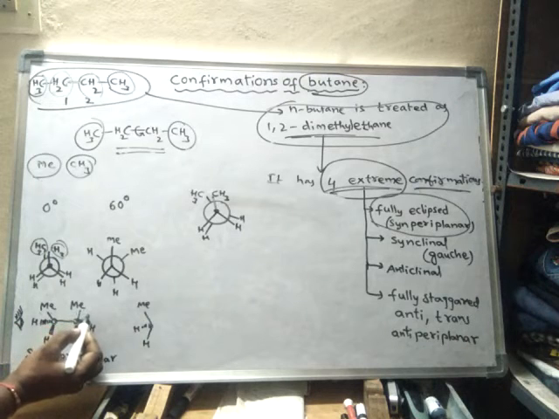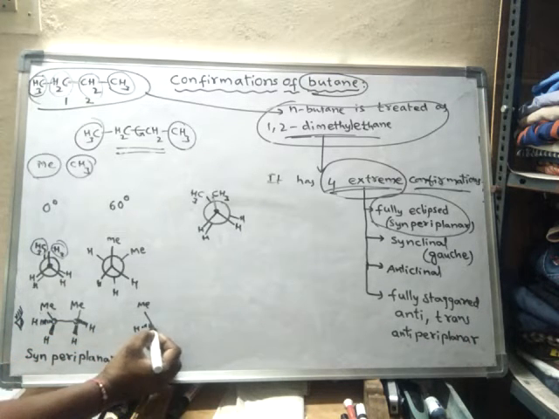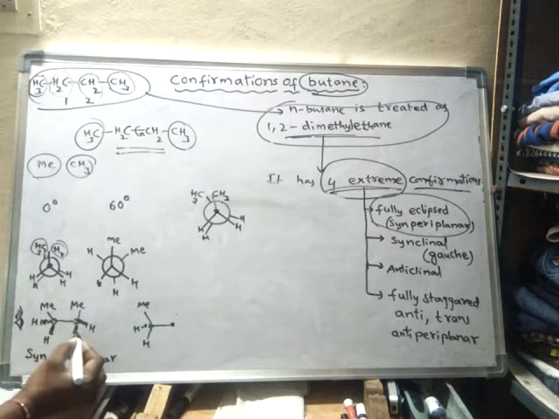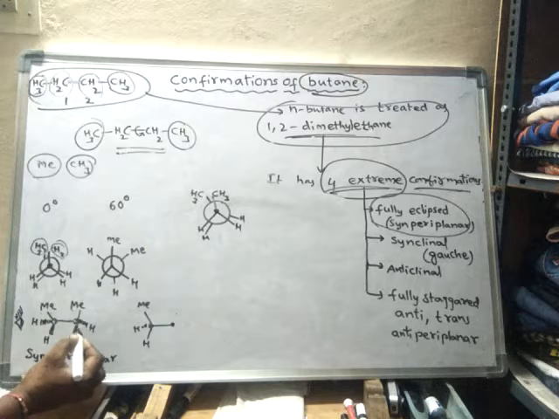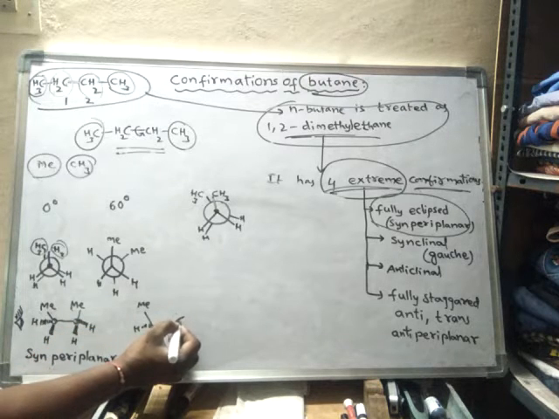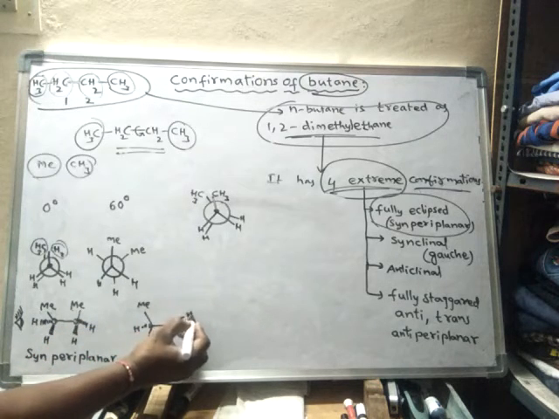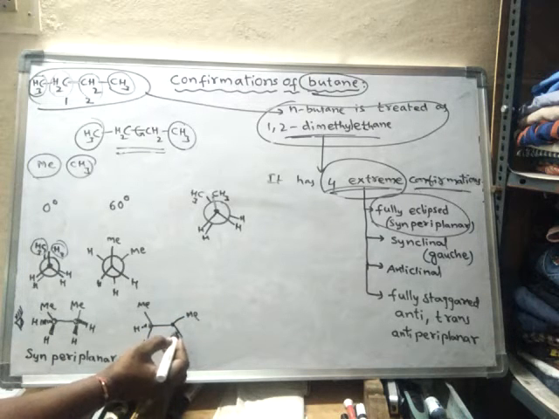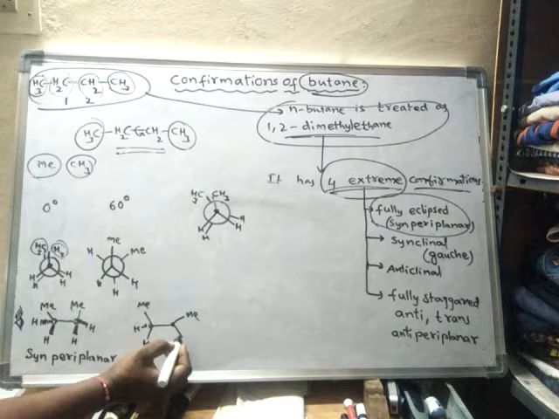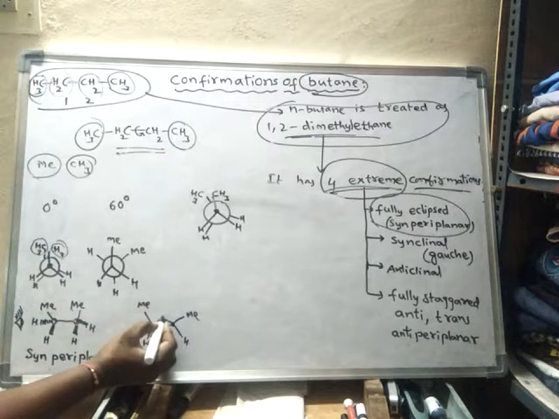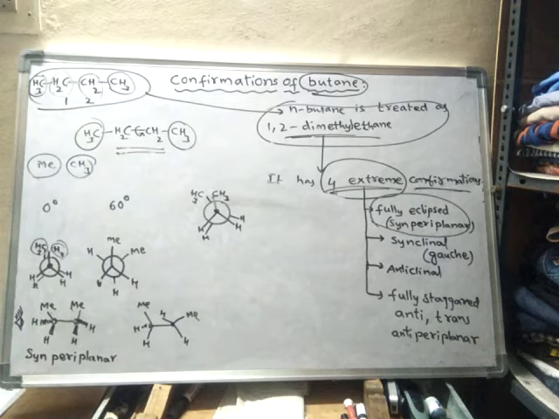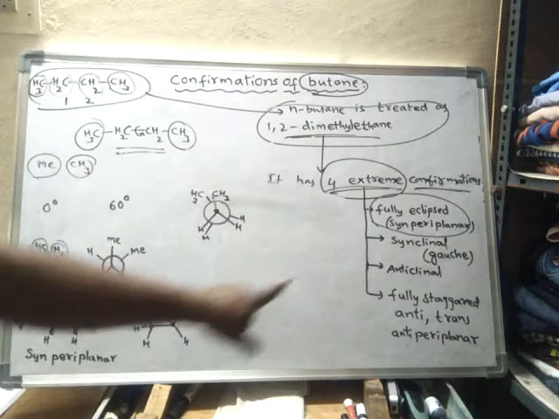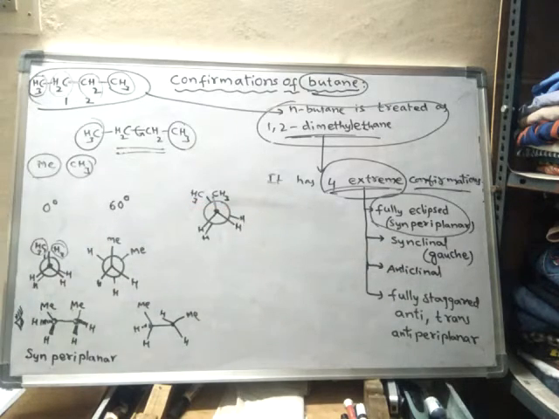So this is tilted here. Now what happened? This hydrogen will come here, this hydrogen will come here, and this methyl will come here. So here is the methyl group. This is hydrogen. This is another hydrogen. Now this is called Gauche, synclinal, or Gauche form.